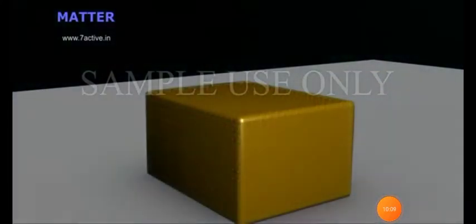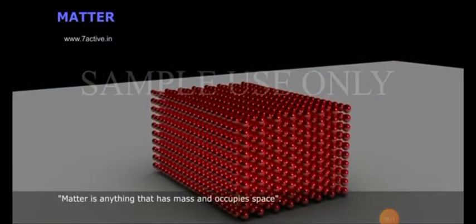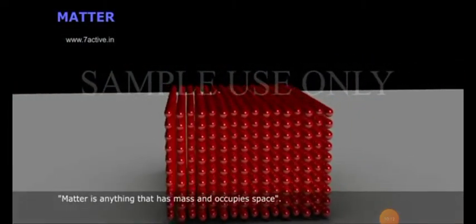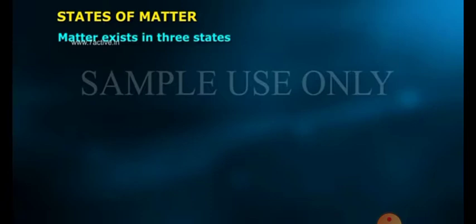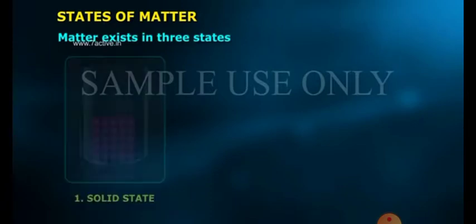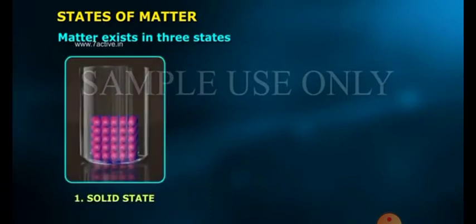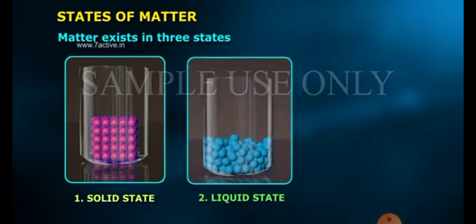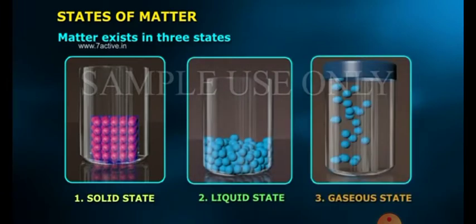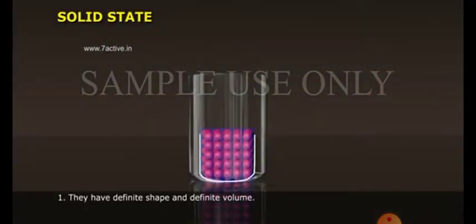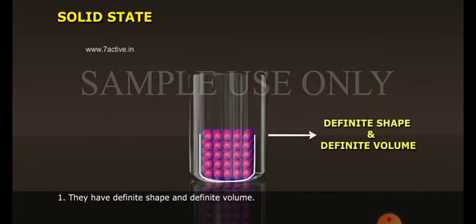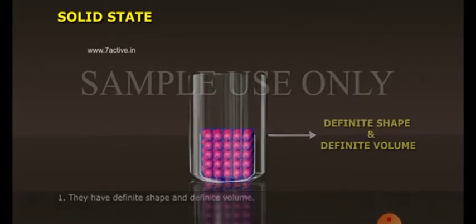Here is the visualization of your matter. Matter is anything that has mass and occupies space. States of matter: matter exists in three states, solid state, liquid state, and gaseous state. First of all, solid state. They have definite shape and definite volume. You can observe here in this figure.